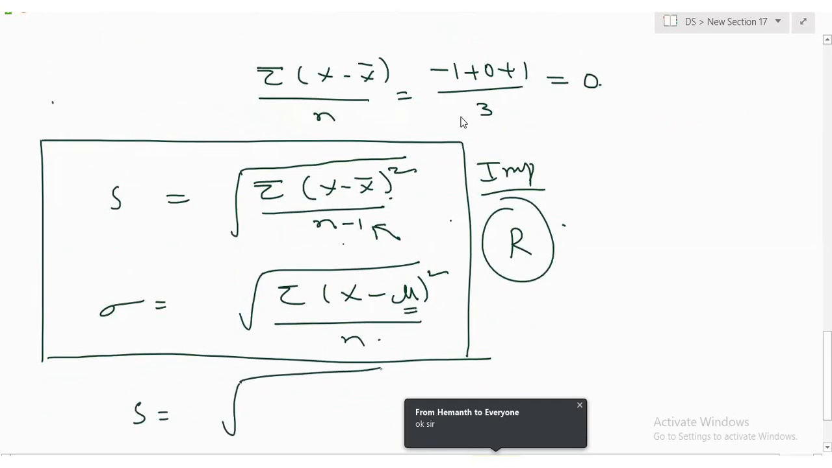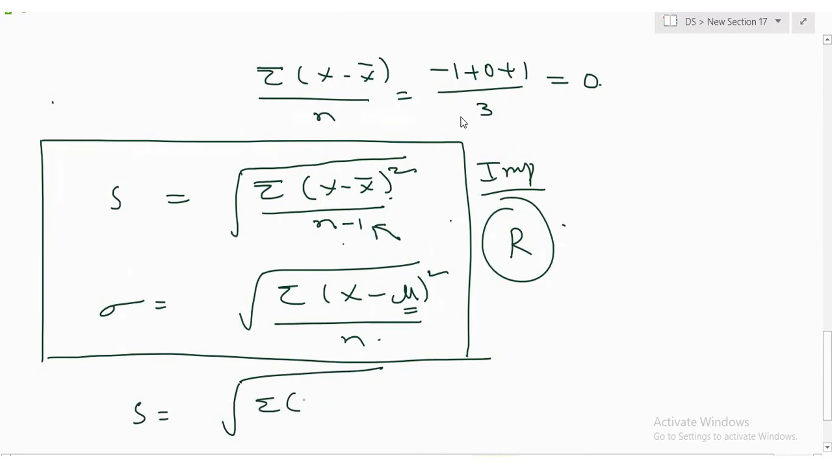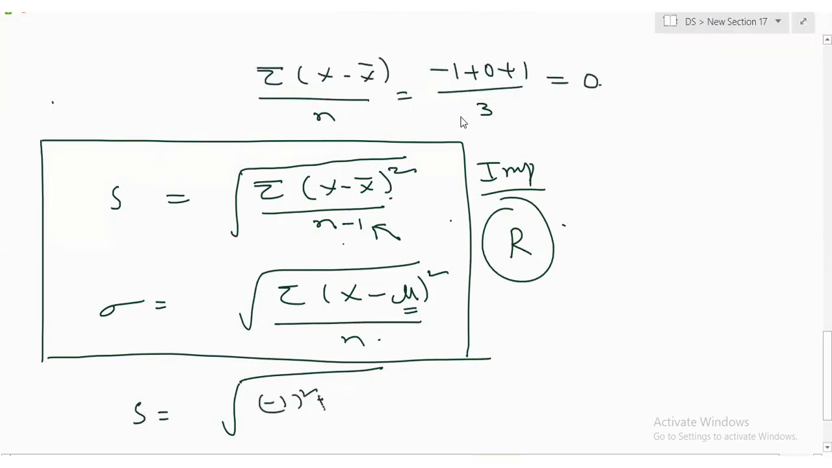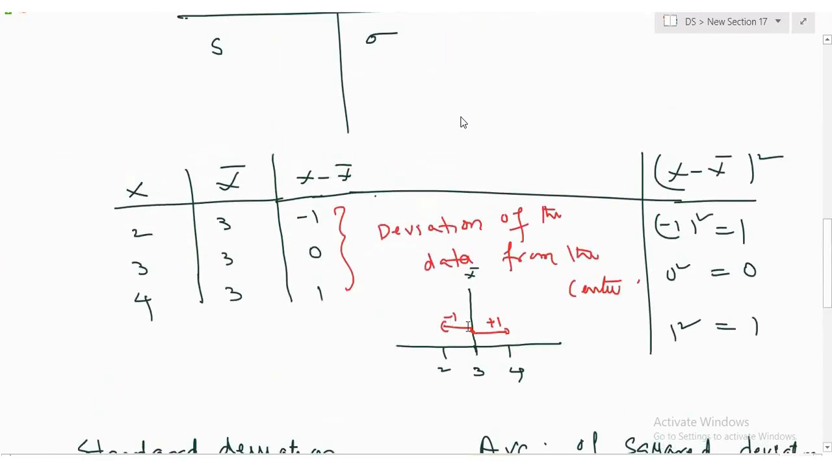Sigma, 2 minus... how much is this? Minus 1 whole square, 0 whole square, 1 whole square, divided by 2, right? How much is that? 2 divided by 2, 1. On an average, how much is it deviating? 1. That's what is happening. Clear or not?